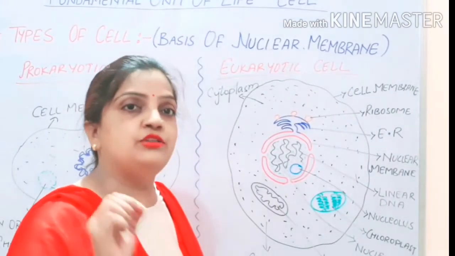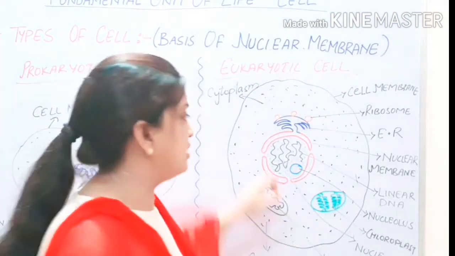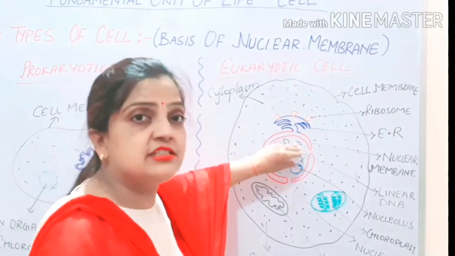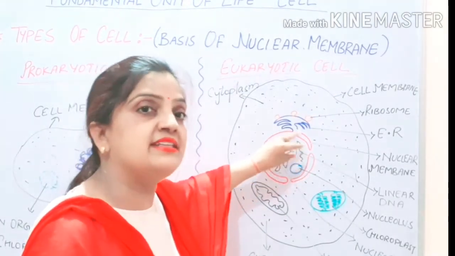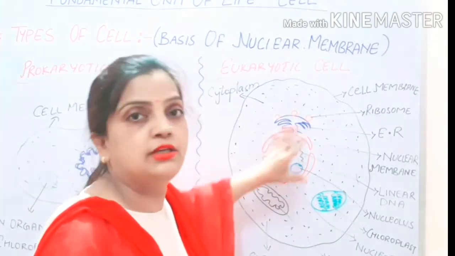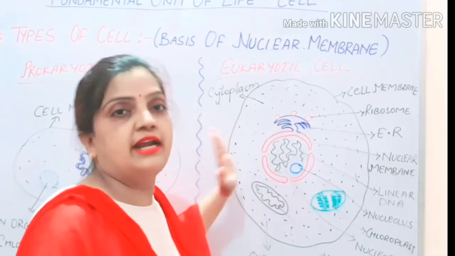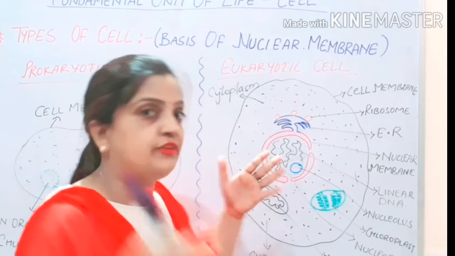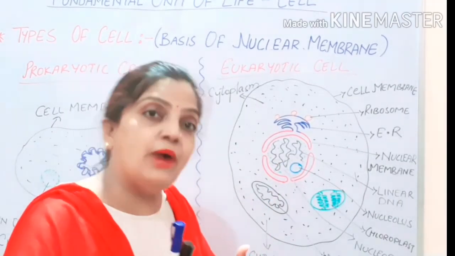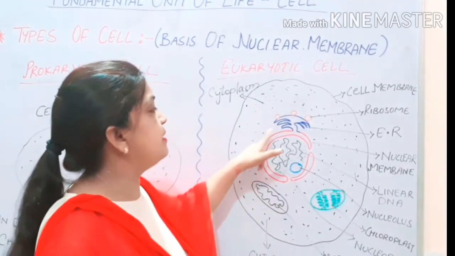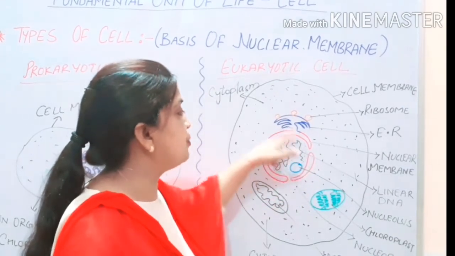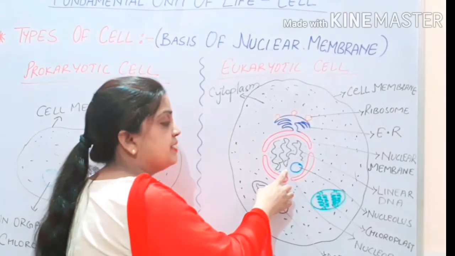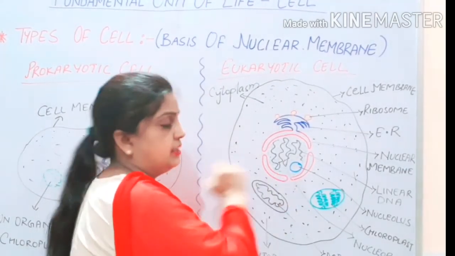Nucleoplasm is also a dotted like structure, a fluid like structure. I have drawn it with green color over here. So this nucleoplasm will remain inside this nuclear membrane only and cytoplasm is outside the nucleus. It means that nucleoplasm and cytoplasm will not get mixed with each other. Why? Because nucleoplasm is protected by nuclear membrane. So nucleoplasm is present inside the nucleus.